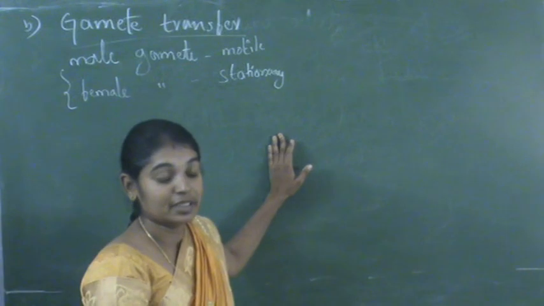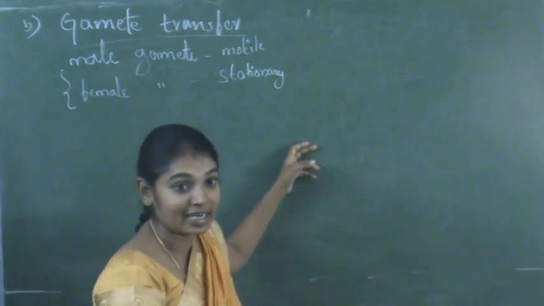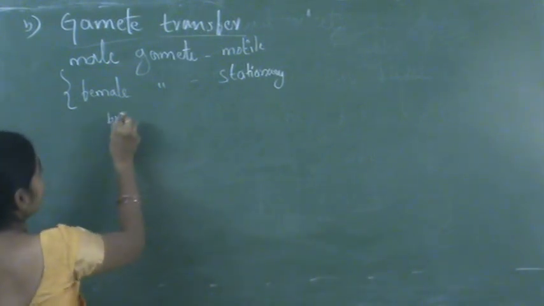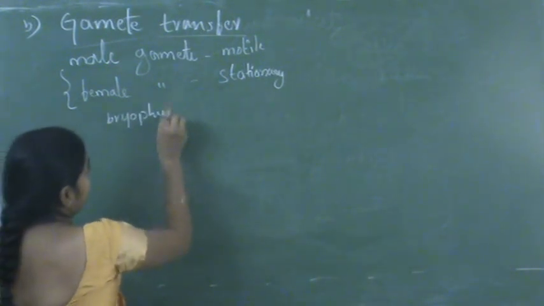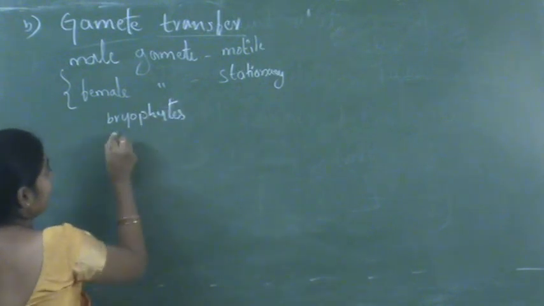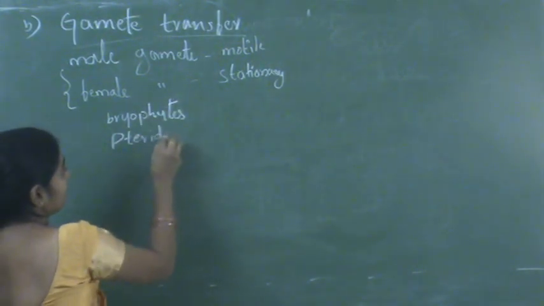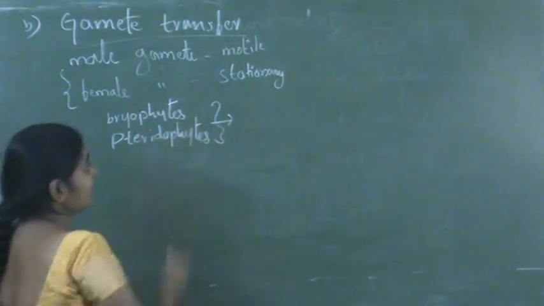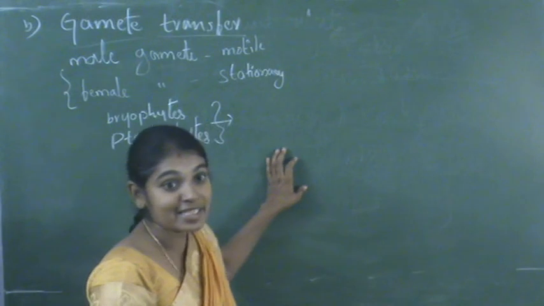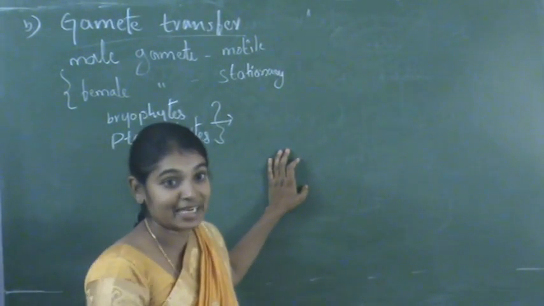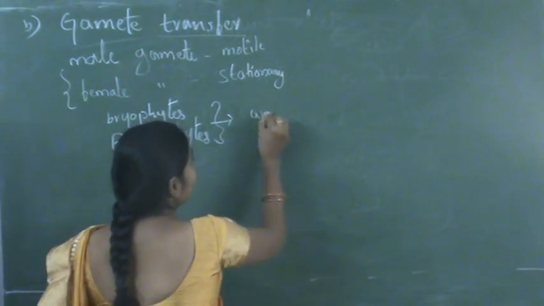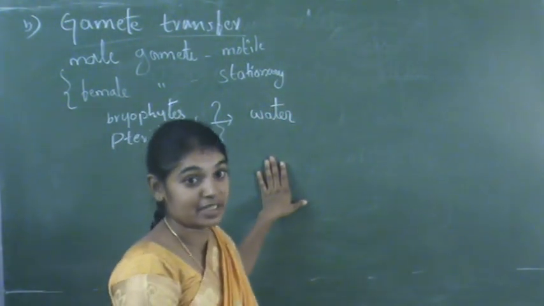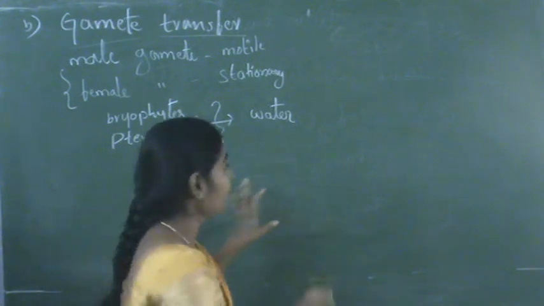But in some other algae, in fungi, bryophytes and pteridophytes, water is the medium to transfer the male gamete. So through water, the male gamete is transferred to the female gamete.